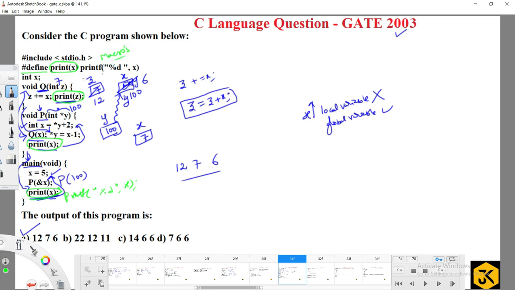So don't worry about how they used it, but you have to understand that as they have used a macro, you have to simply replace it with those values. So the answer is 12 7 6. I hope you understood clearly.